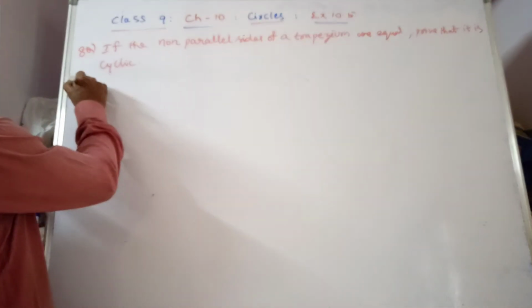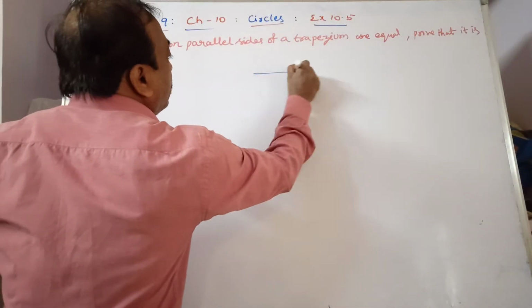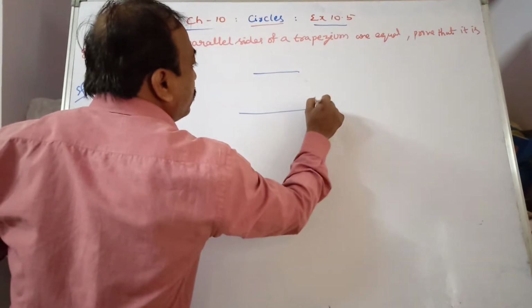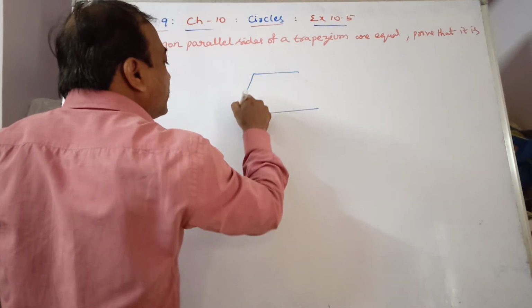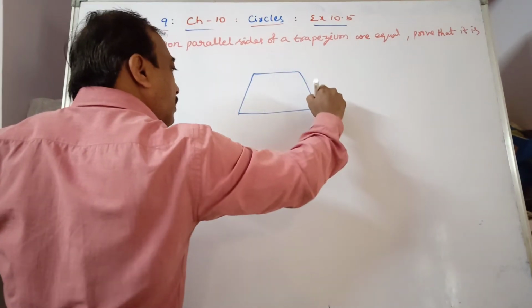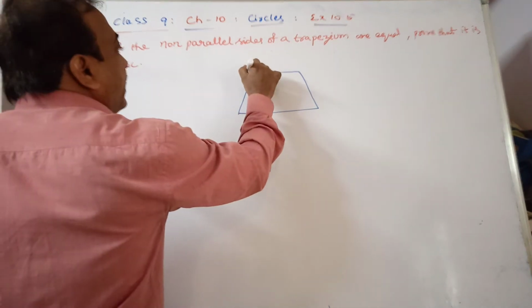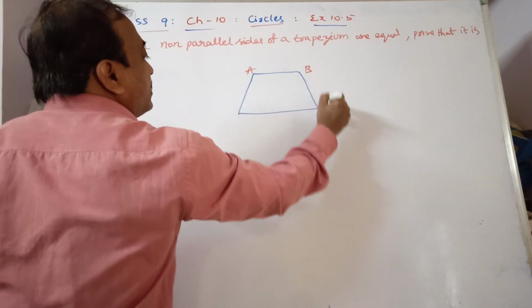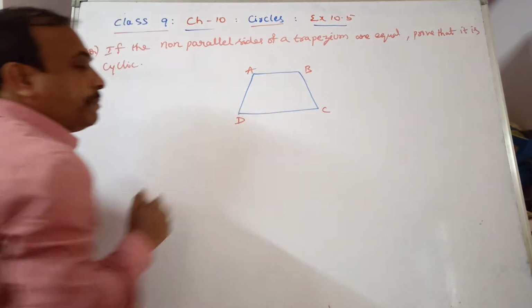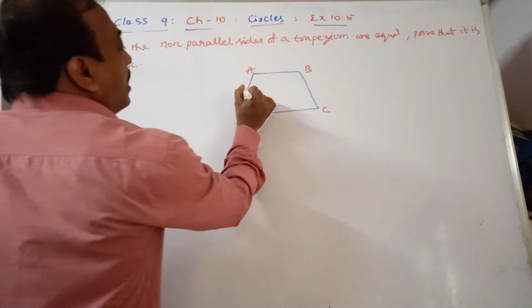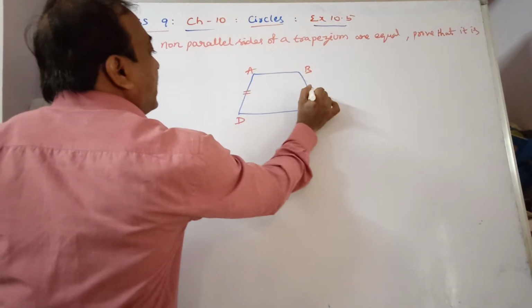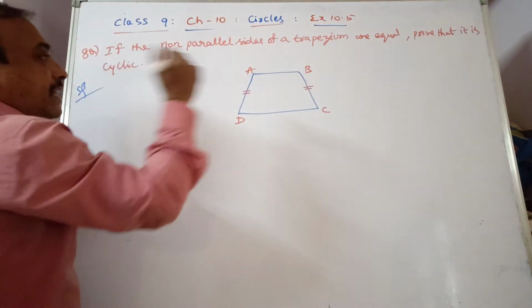So here, these are the two parallel sides and non-parallel sides are these. Observe it. ABCD is a trapezium in which non-parallel sides are equal. These two are equal in length and these are parallel.